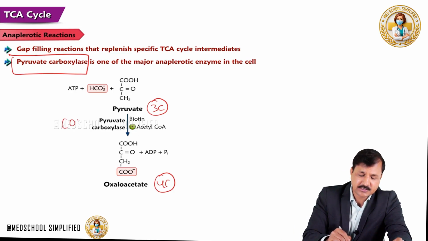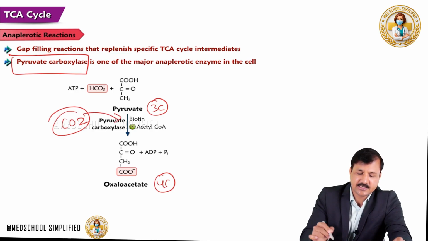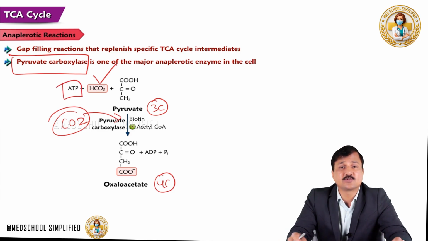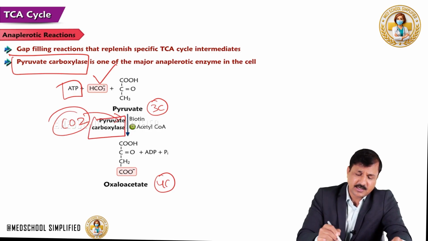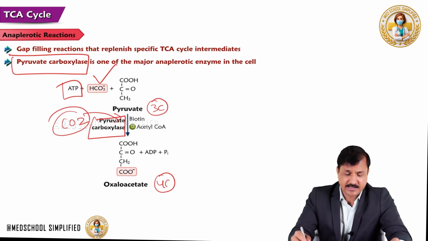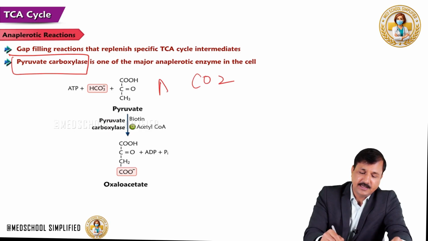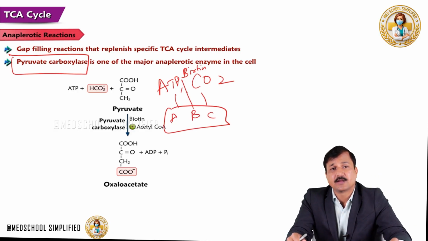Okay, so 3 carbon converted to 4 carbon. That means there is a carboxylation process. That means carbon dioxide is getting into the reaction in the form of bicarbonate, and it's a condensation reaction. That's why you need ATP. And as you know, most of the carboxylases need biotin as the coenzyme. So pyruvate carboxylase needs carbon dioxide, it needs ATP, and it also needs biotin. So ATP, biotin, carbon dioxide, A, B and C, ABC. Pyruvate carboxylase needs A, B, C: ATP, biotin, carbon dioxide.